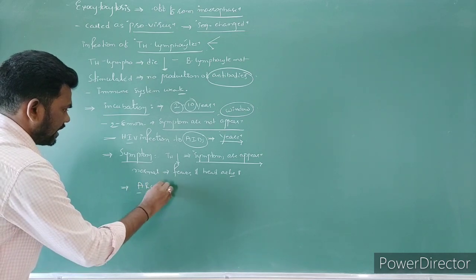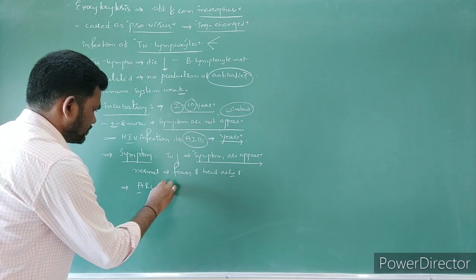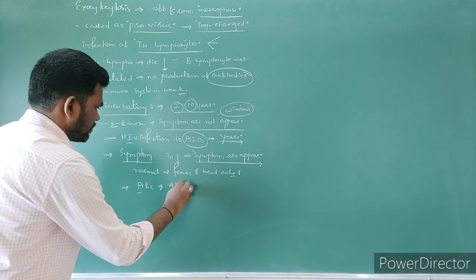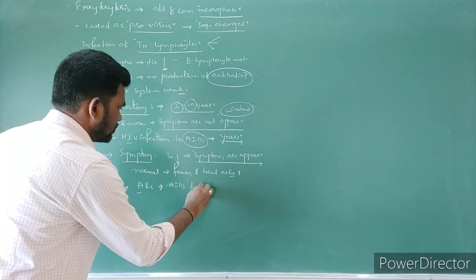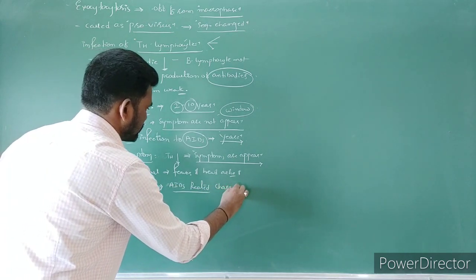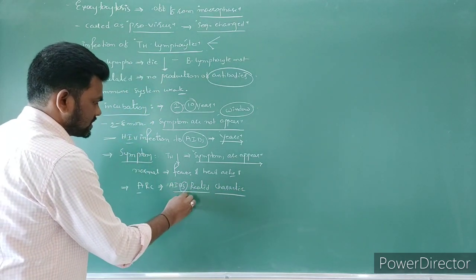Then after the window period comes ARC, AIDS related characters. S means syndrome.